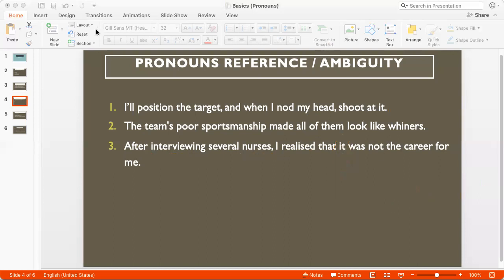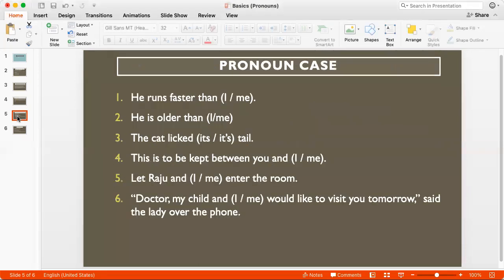Okay, let's go to the third kind of pronoun error, which refers to pronoun case. What do I mean by pronoun case? You would see that every pronoun represents two kinds. One is the pronoun that is used with the active voice, and the other is the pronoun used with the passive voice. For example, I and me.